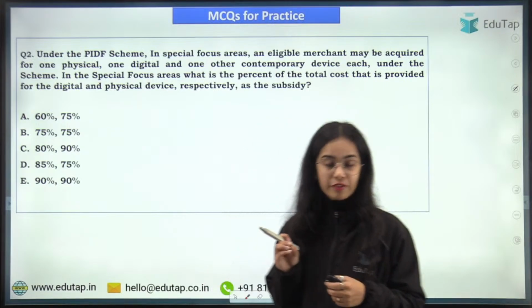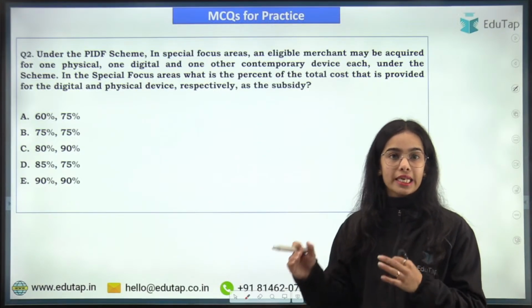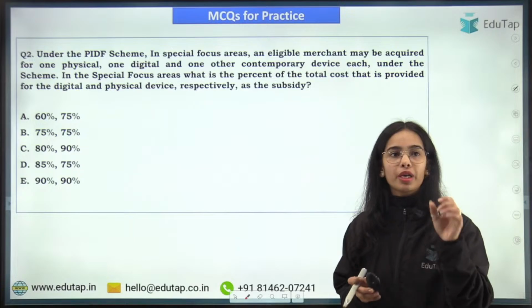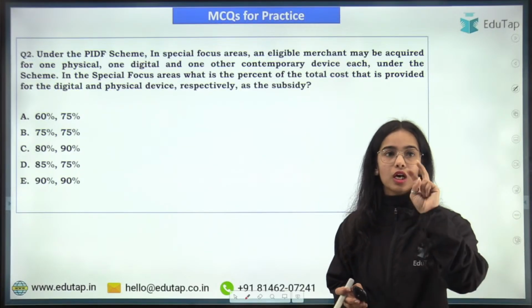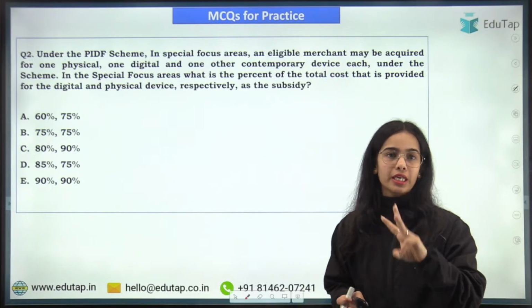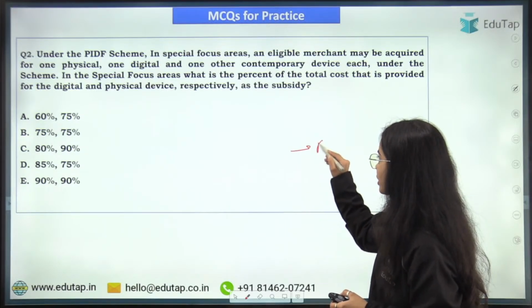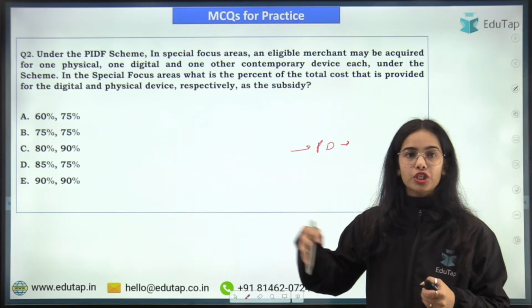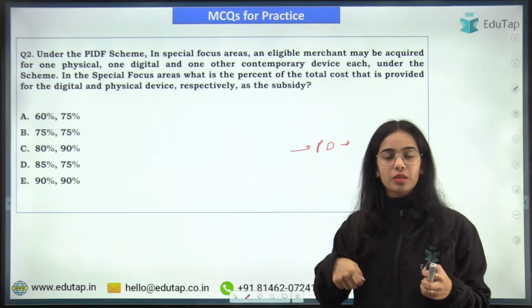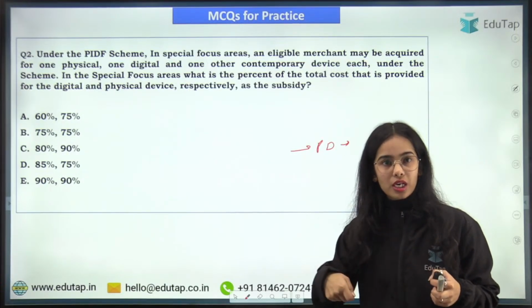So under the PIDF scheme, in special focus areas, an eligible merchant may be acquired for one physical, one digital and one contemporary device. Physical device is your mobile POS machines, your POS machine, point of sale machines where the card is swapped.